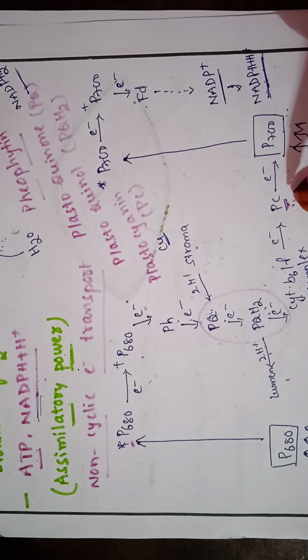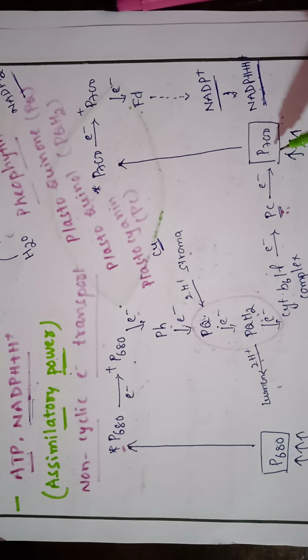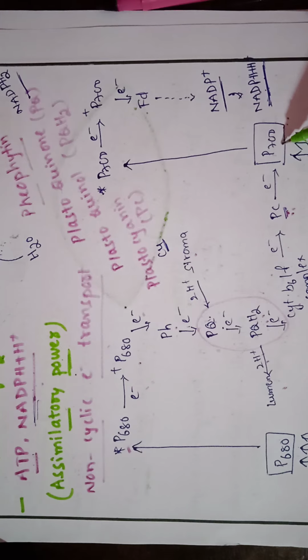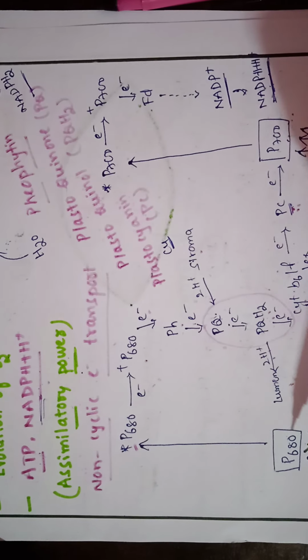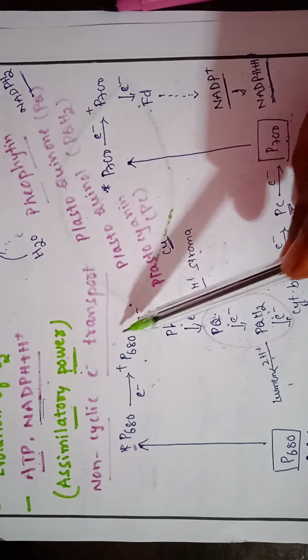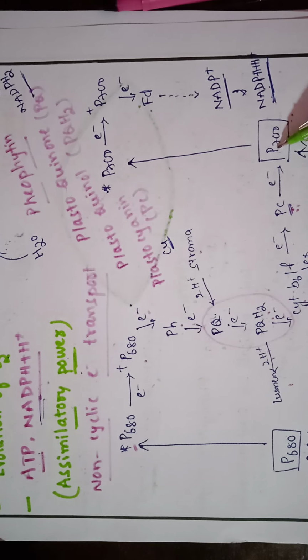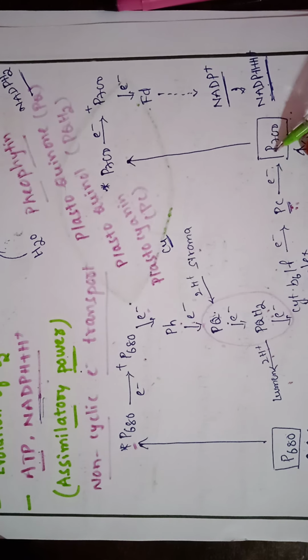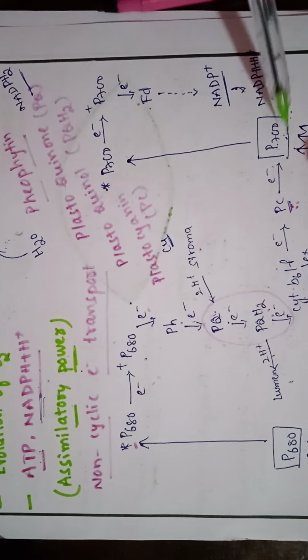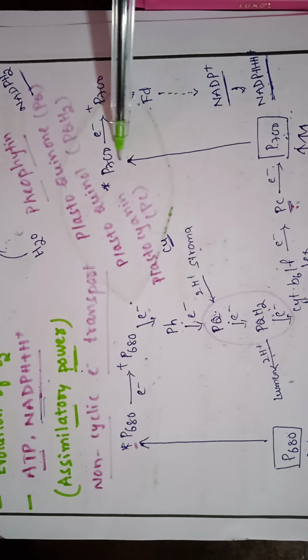Then it passes the electron to P700. What is this P700? The reaction center of PS1. Reaction center is nothing but a chlorophyll A molecule. That is, the electron donated by P680 through different carriers is reaching P700. In order to accept this electron given by P680, there should already be a deficiency of electrons. So how does that deficiency develop in P700? In the same manner as P680, here also it gets excited by taking the light energy.